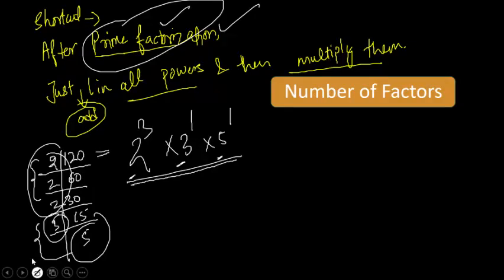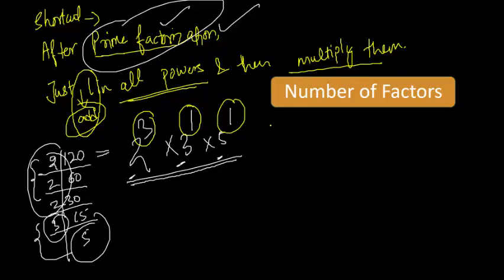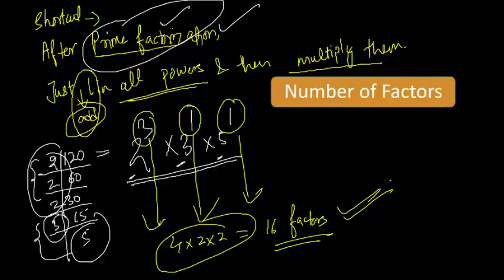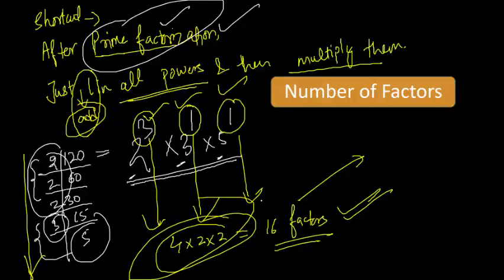After this, what do we have to do? A very simple approach: just add 1 to all the powers. These are the powers, just keep adding 1 to all of these. So you will get 4 into 2 into 2, and you will get 16 as your number of factors. So 4 into 2 into 2 will be 16. I hope it is clear. So we don't have to count. That is the shortcut to find the number of factors. Just do the prime factorization, then add 1 to all the powers, and then multiply.